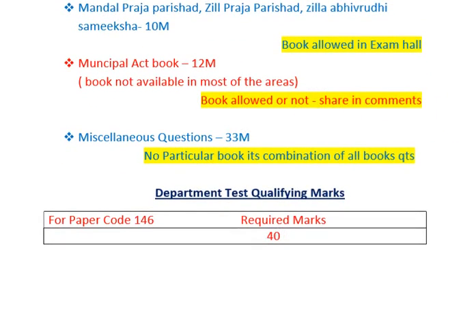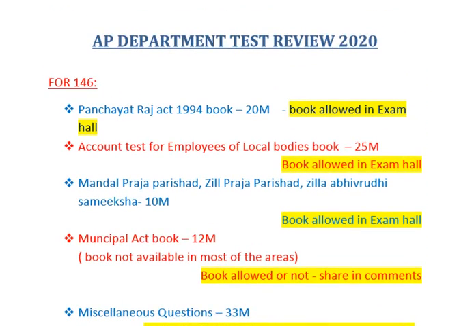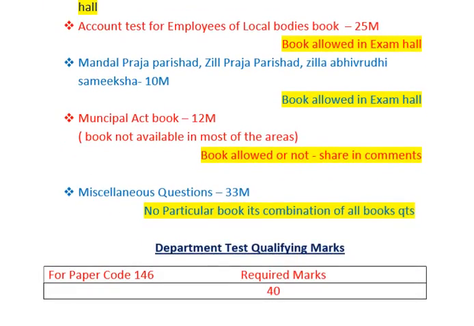And regarding the qualifying marks, there is no specific cutoff for this, and the cutoff was removed. You should get 40% of the marks from paper code 146, then only you will pass this exam, otherwise you can't pass. 40 marks are needed for passing this exam. And one more important thing is that, compared to last year and before, the negative marking is removed. So negative marking is removed.